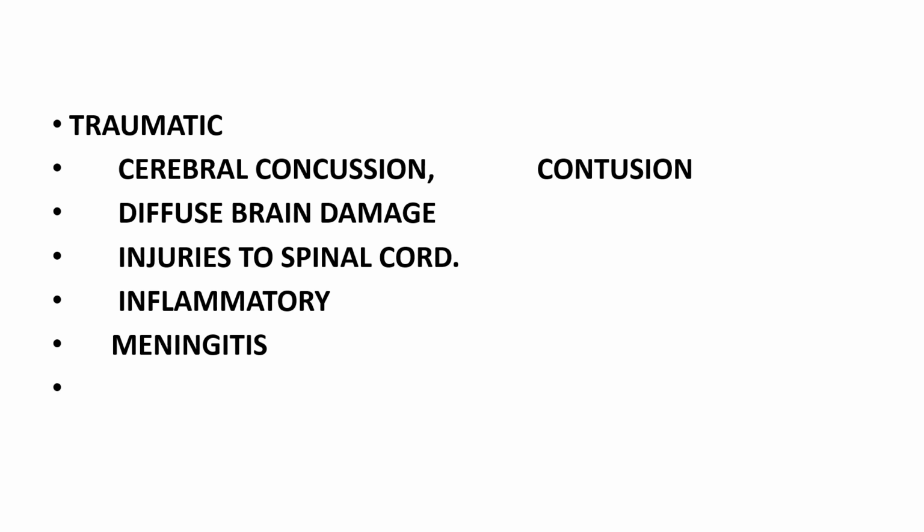Now it may be neoplastic, there may be a malignant disorder within the brain tissue, and it is called neoplastic. Then degenerative changes occur in the central nervous system, either Parkinsonism, Alzheimer's disease, third one epilepsy, then migraine, cerebral palsy. So these are the disorders included in the nervous system.